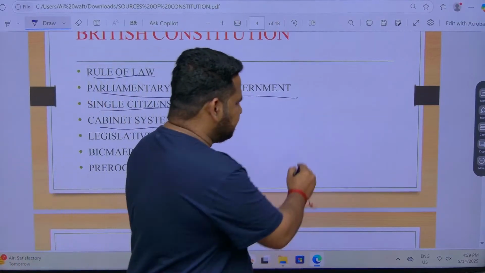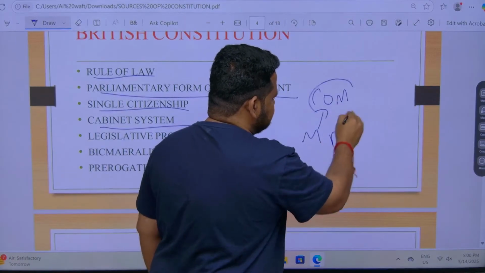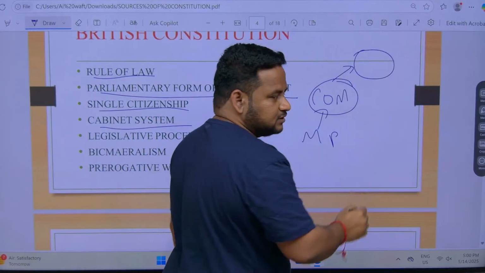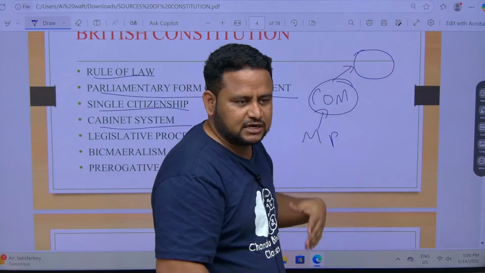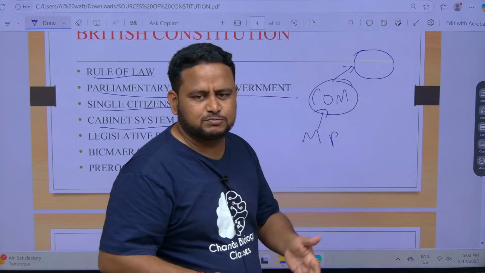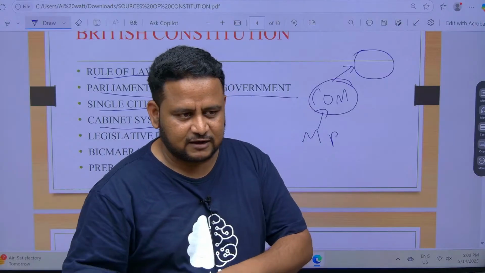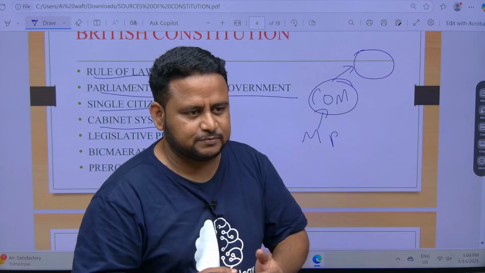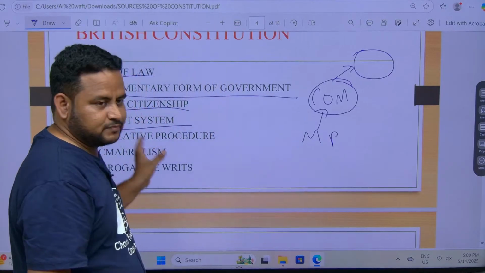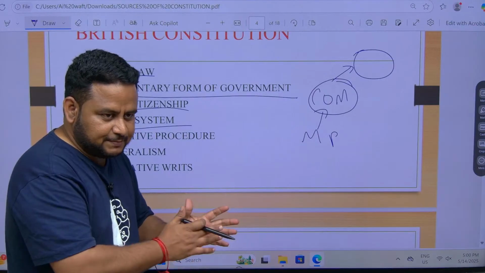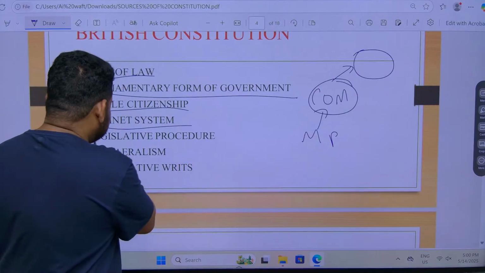Cabinet system means, from elected MPs, the people who form the government, we have something called the Council of Ministers. Among this Council of Ministers, there is a small group, the actual ministers. They sit in the cabinet. That system is called what? Cabinet. We can see in newspapers, today the cabinet meeting is happening. In this meeting they decided this law, or decided that this much should be the tax. The cabinet decided this much. That is the meaning of cabinet meeting. It is nothing but the cabinet system, where there will be a CM and his ministers, or a PM and his ministers. That is the meaning of cabinet. Got it?